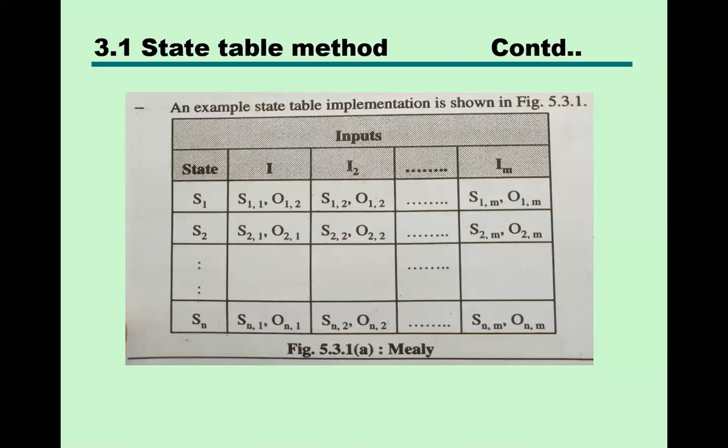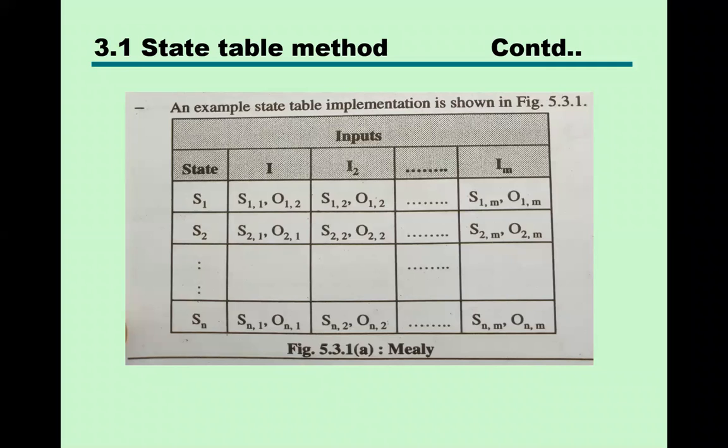The third method is the sequence counter method. The control signals are generated in the form of a sequence. And the fourth one is the PLA method, that is programmable logic array. It means in one array, all the logic is implemented in the form of a program, like if, then, else, OR, and as per the instruction, the control signal is generated.